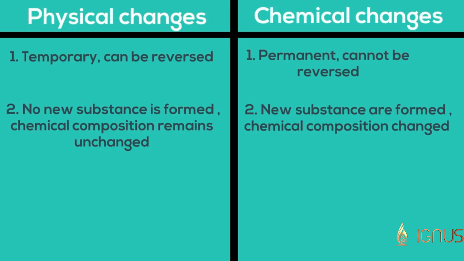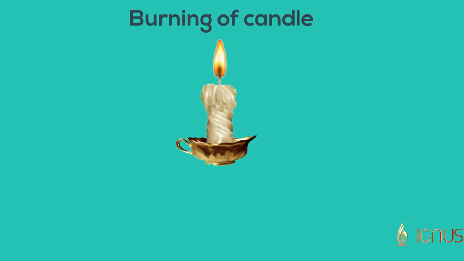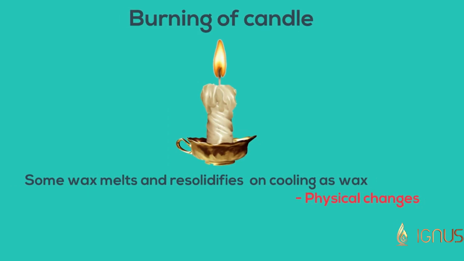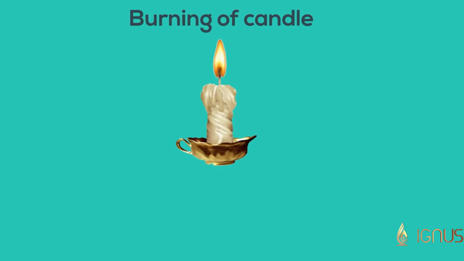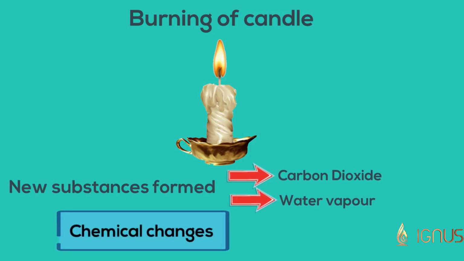Consider the burning of a candle. It has many changes happening. The melting of wax and resolidification is a physical change. But wax burning and producing carbon dioxide and water is a chemical change.